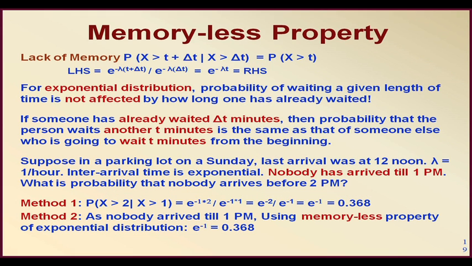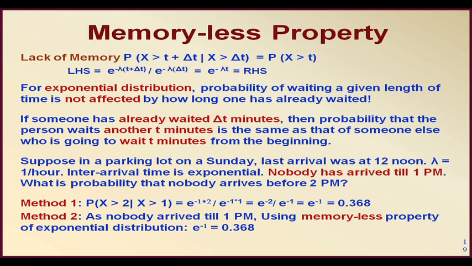So, if you look at this lack of memory, P(X greater than t plus delta t, given that X is greater than delta t), it is a conditional probability, and is nothing but P(X greater than t). So, the LHS is e to the power minus lambda (t plus delta t) divided by e to the power minus lambda delta t, and it comes out to be e to the power minus lambda t. So, this is precisely what is known as the memoryless property.